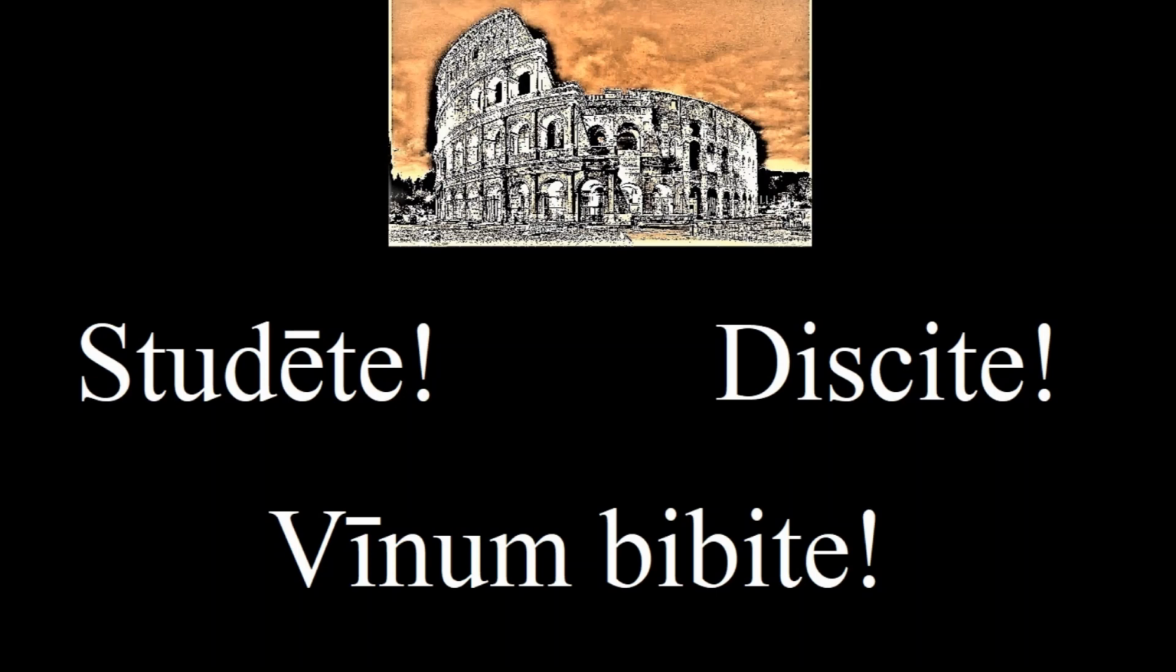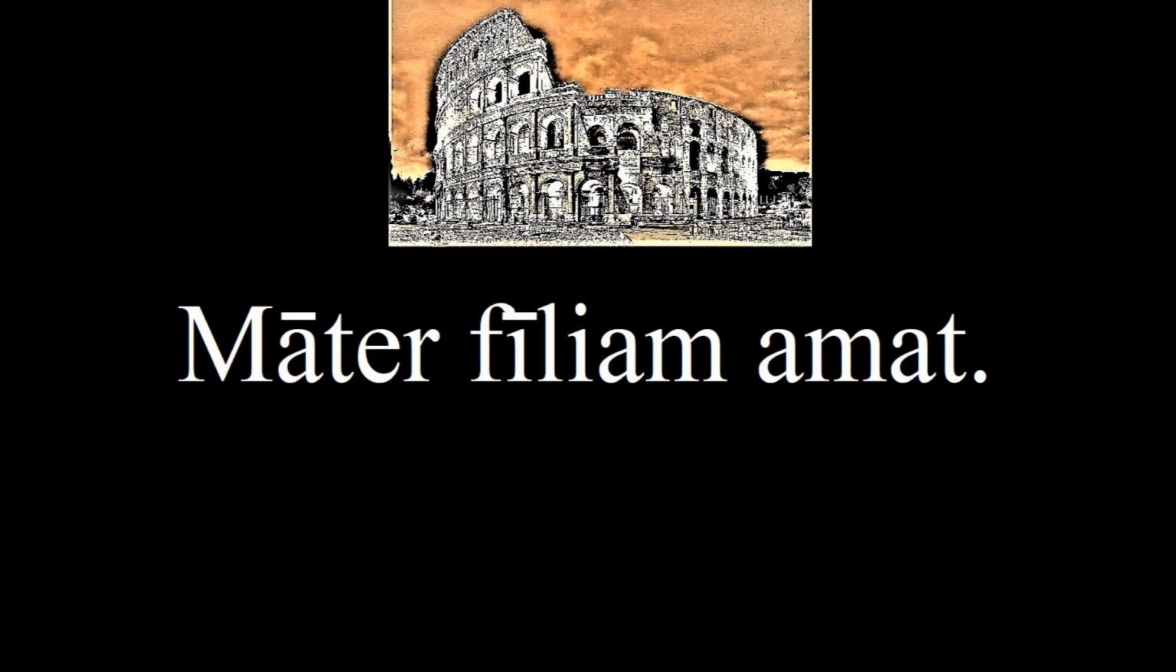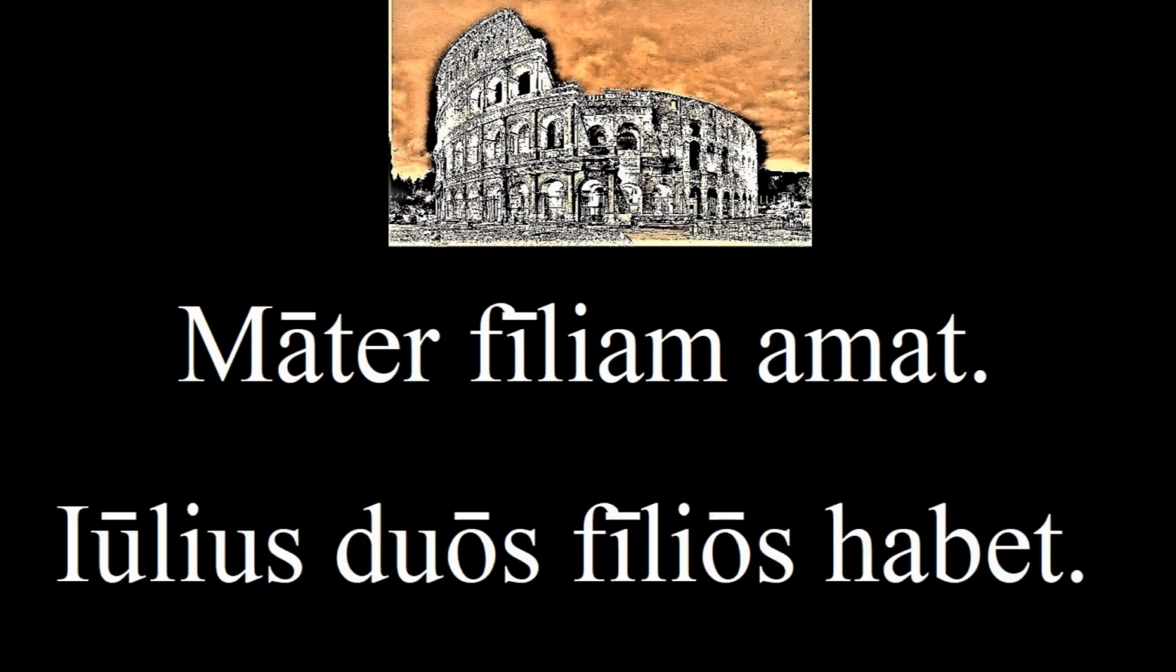In the last lesson, we learned the word pater, so let's add some other familiar words to our vocabulary. Māter, filiam, amat. The mother loves her daughter. Māter is easy, and we also have the word filial in English, as in filial love, the love of a child for a parent. And if daughter is filia, guess what son is? Filius.